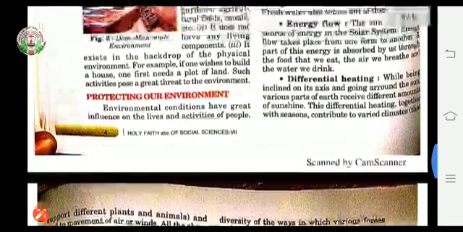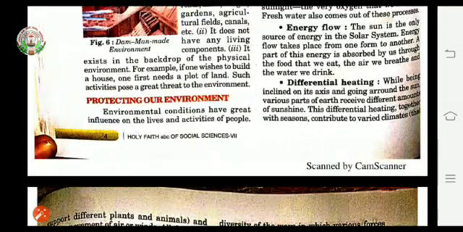Now differential heating means as our earth is inclined and it is moving on its axis around the sun. Now what is happening? As it is moving and going around the sun, the various parts of the earth are receiving heat in a different amount. Now this differential heating all together with the season, they are contributing to varied climate.